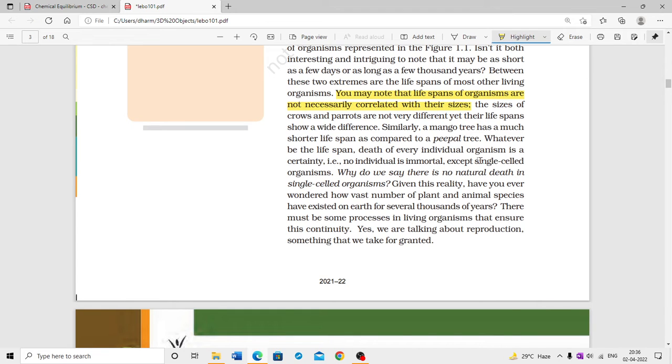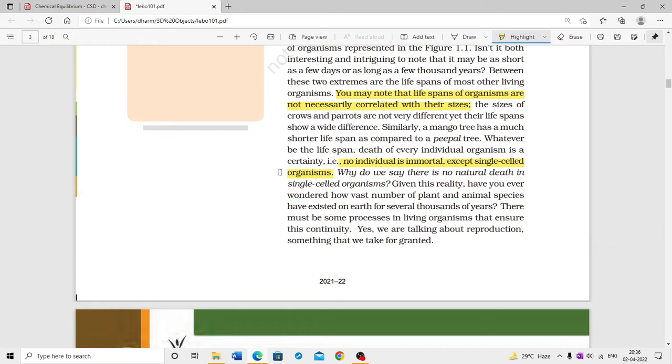Whatever be the lifespan, death of every individual is a certainty. No individual is immortal except single cell organisms. This line is going to be most important. Except single cell organism. Why do we say that there is no natural death in single cell organism?